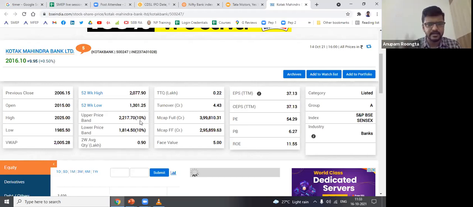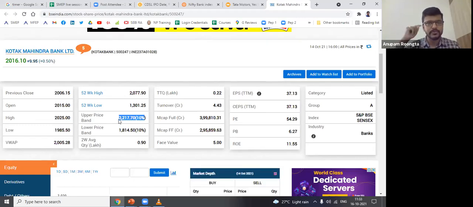It's very, very detailed. But broadly, this is to protect the retail investor. The share price cannot go beyond 10%. If that happens, the stock exchange will freeze that stock. The trading will stop in that stock. Right? If it goes beyond 10% of that particular day's price or the opening price, it will freeze the stock. The trading will stop happening. So this is called upper band or upper circuit and lower band or lower circuit.